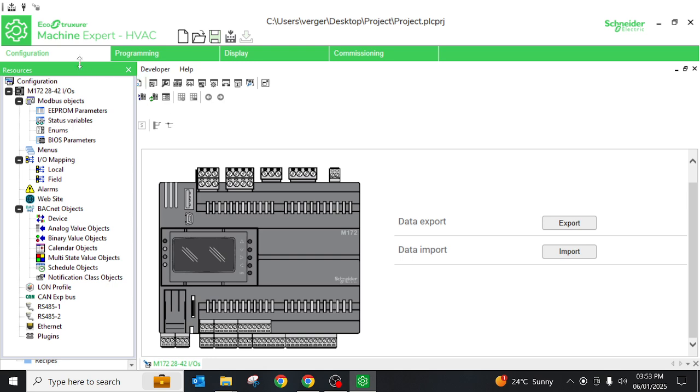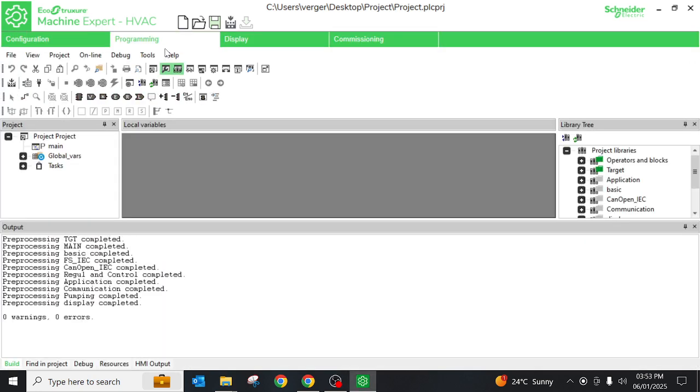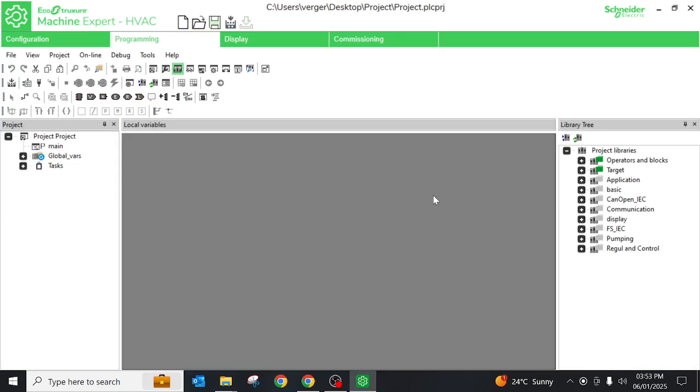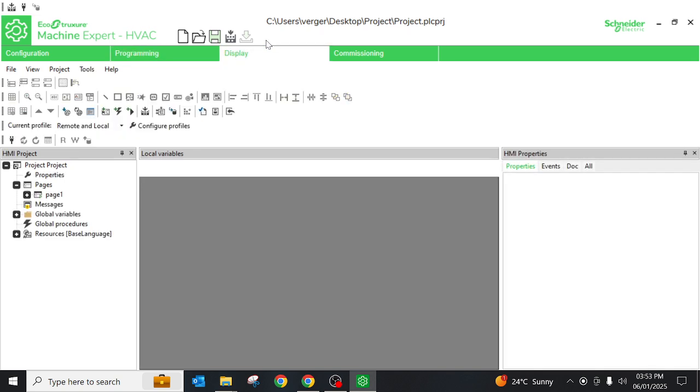Okay, here we have 4 types of tab: configuration for configuring the controller, programming tab for logic programs like function block, ladder diagram, instruction list, structured text, like that. Display is nothing but in our controller we have one type of display model. Okay, I'll just show you that.